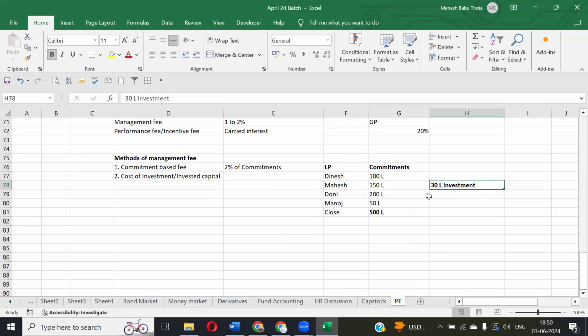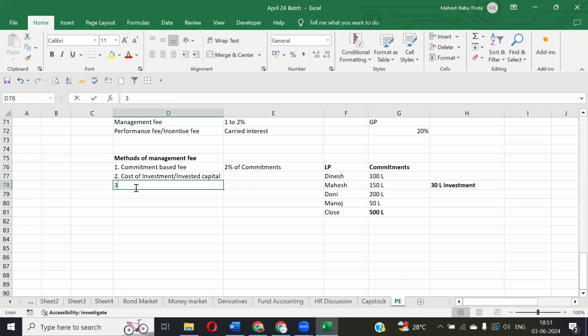So here they are not charging based on the commitments, but they are charging based on the investments. Whatever the investment amount I have, on that investment amount only, we are charging 2% or 3%. That is called cost of investment or invested capital. This is called management fee calculation on the cost of capital. Is everyone understanding? Yes, sir.